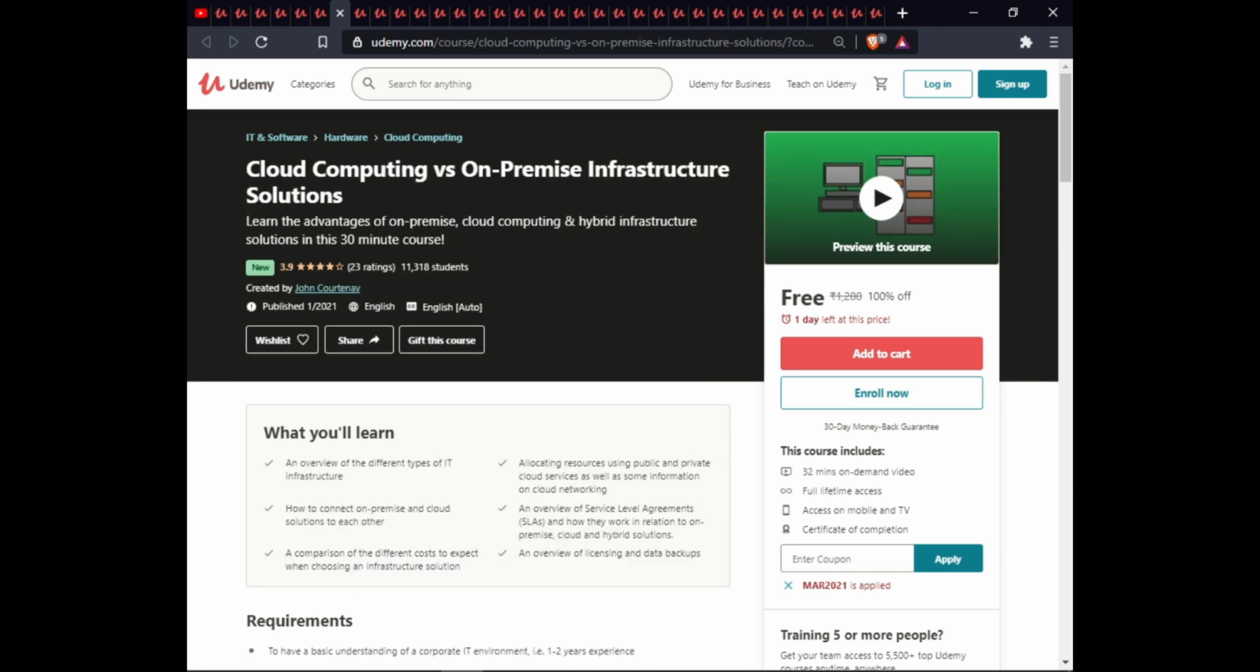The next course is cloud computing versus on-premises infrastructure solution. In this course, you will learn an overview of different types of IT infrastructure, allocating resources using public and private cloud services as well as some information on cloud networking, how to connect on-premises and cloud to each other, an overview of service level agreements and how they work in relation to on-premises, cloud and hybrid solutions. A comparison of the different costs to expect when choosing an infrastructure solution, and an overview of licensing and data backups. This course includes 30 minutes on-demand video, full lifetime access, access on mobile and TV, and certification of completion.